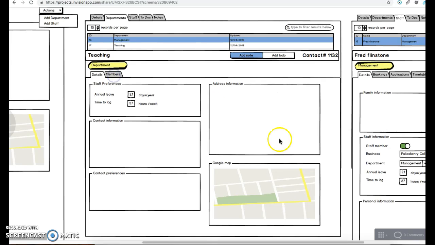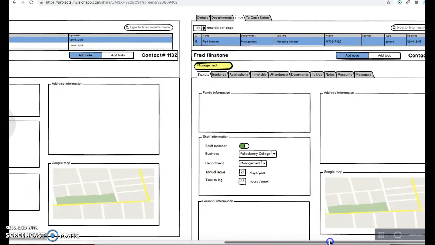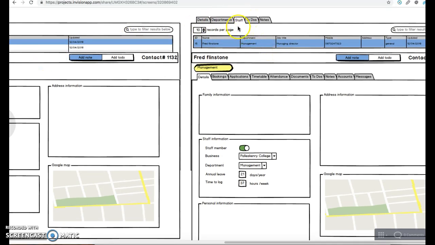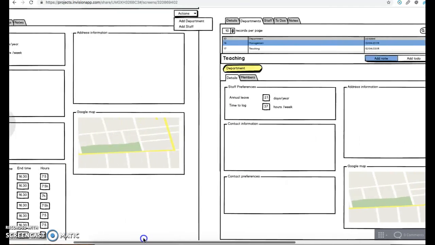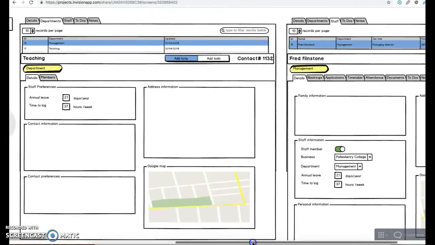I click on members and I can see, of course, another tab which will show me all of the different staff. Now I'm debating between the word members and staff at the moment. I'm thinking members is the best term. And I'll see all the members of that department listed in this tab. So I can see everybody that's actually part of, and of course this will make sense when it's all stacked up, I can see everybody that's part of the teaching